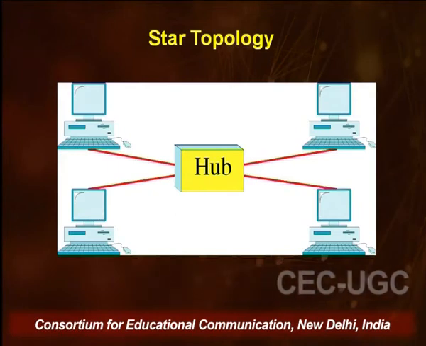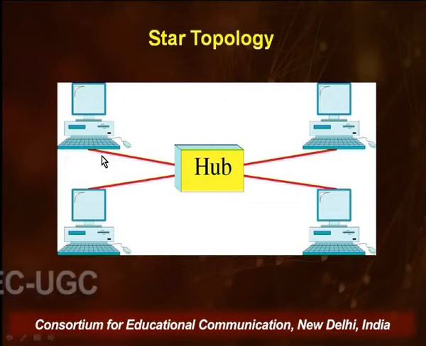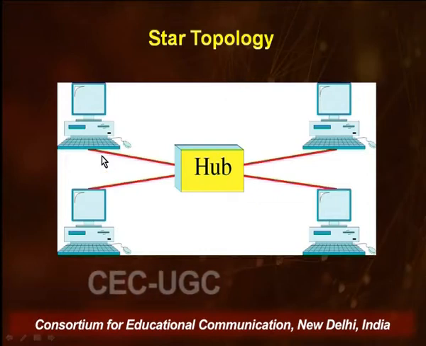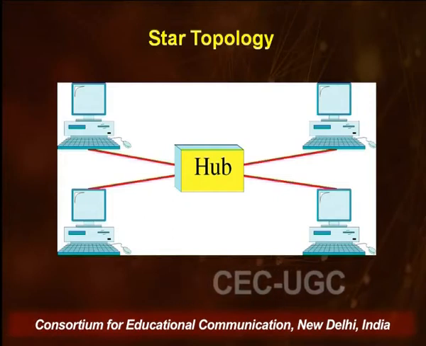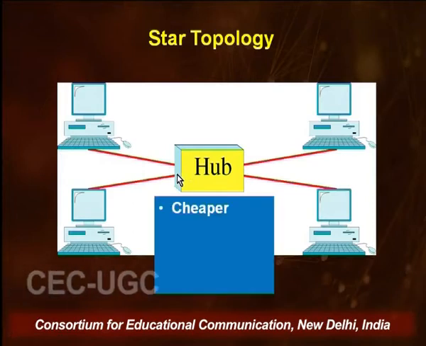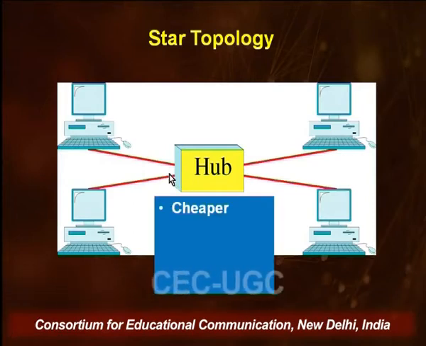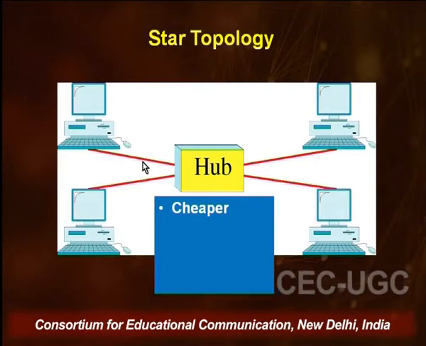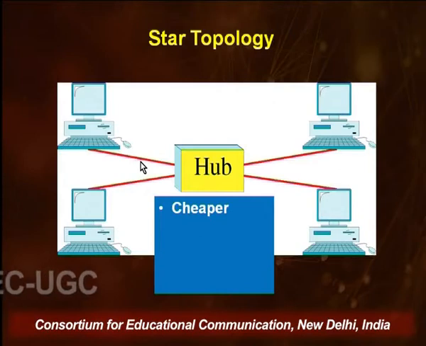This is the main difference between a star topology and a mesh topology. None of the devices communicating are directly connected. They are all connected via the hub. Now, if we look at the various advantages of star topology, then it is generally cheaper than a mesh topology.